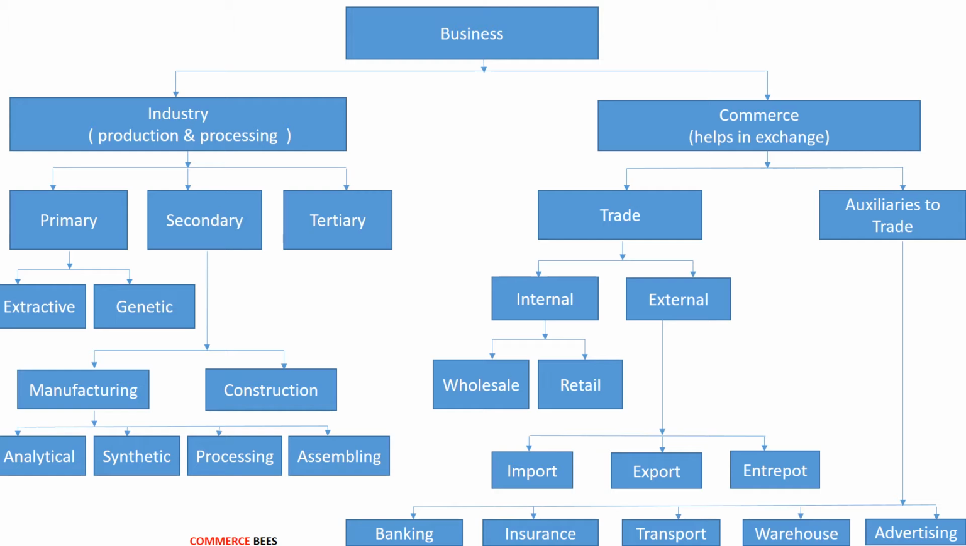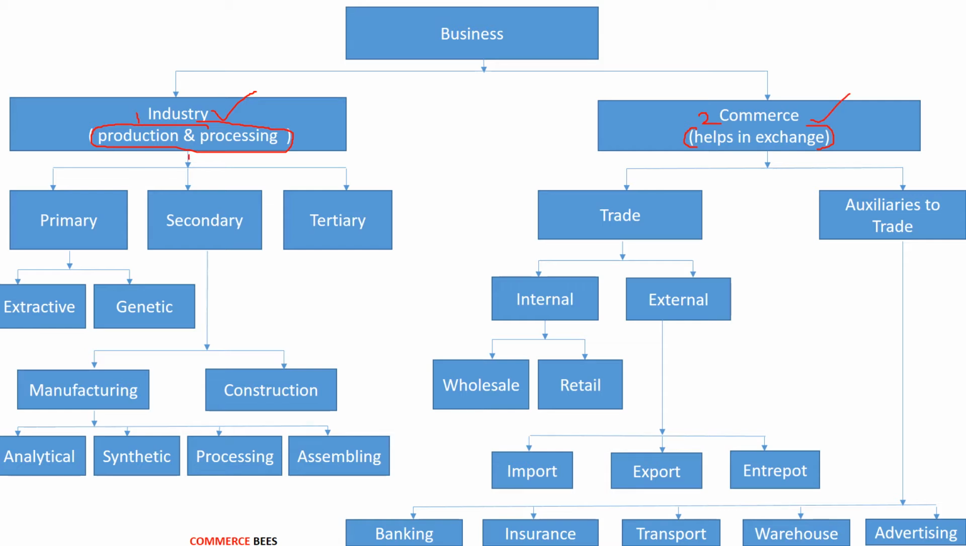Let's see the bifurcation of the business activities, wherein the business activities can be classified into two types. The first is industry and the second is commerce. Industry mainly deals with the production and processing of raw materials into finished products. So the production side of the business is called industry, and those finished products are exchanged with the help of commerce. So commerce deals with the exchange side of the business.